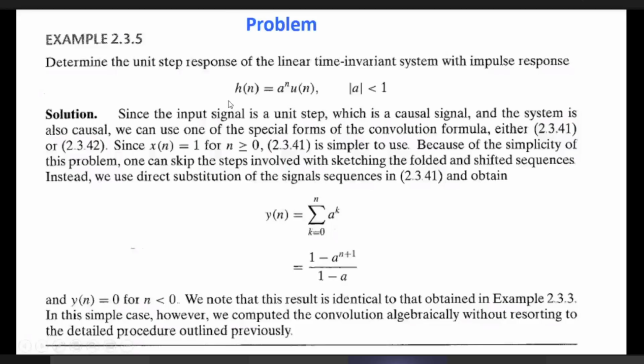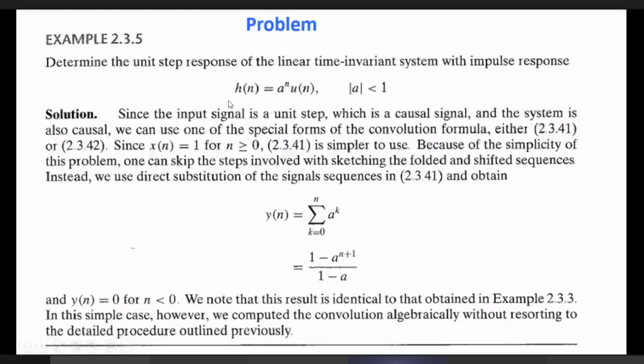If a is less than 1, say 0.8 or 0.9, then each time the impulse response is summable, meaning each time it is getting added to the previous value. If it is more than 1, then going up to infinity, it will be very high, it will be infinite. At that time the system will not be stable.